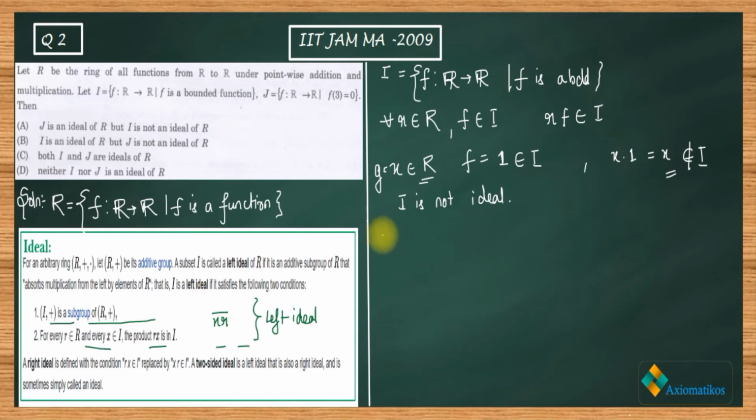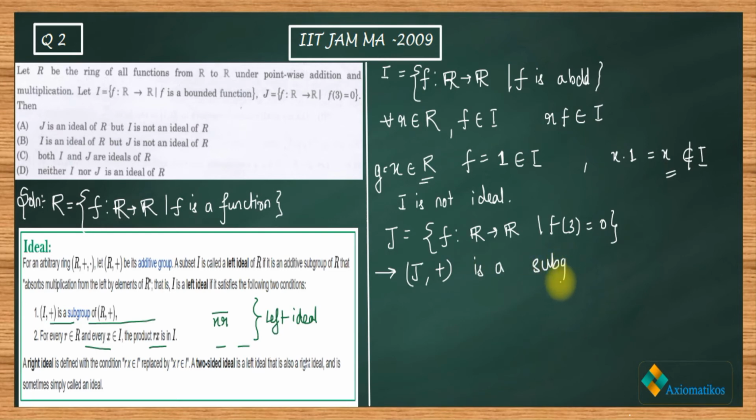So now let me check whether my J is an ideal or not. What is J? J is actually the set of functions on R such that they have 3 as a root. Now let us check this property. Firstly, you have to check whether J with addition is a subgroup of R plus.